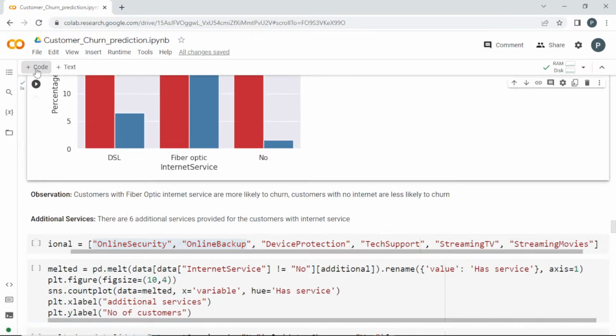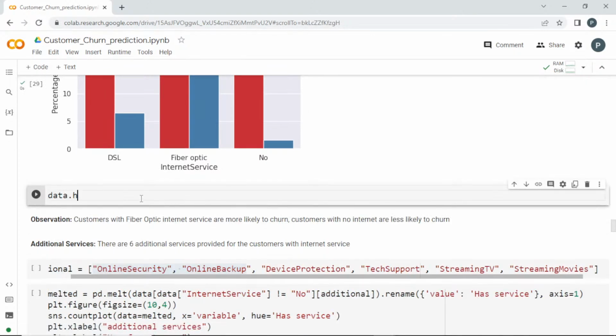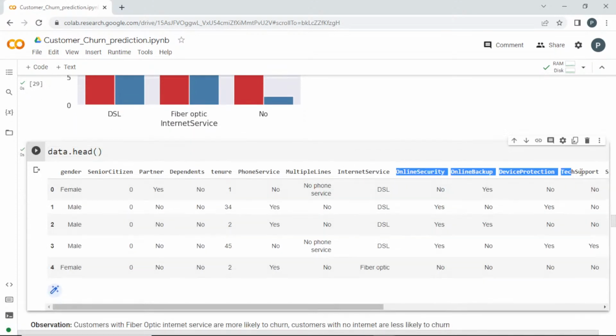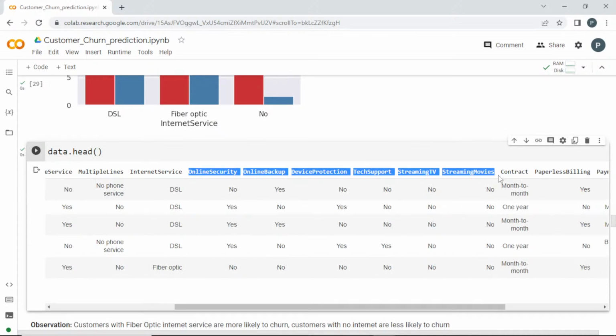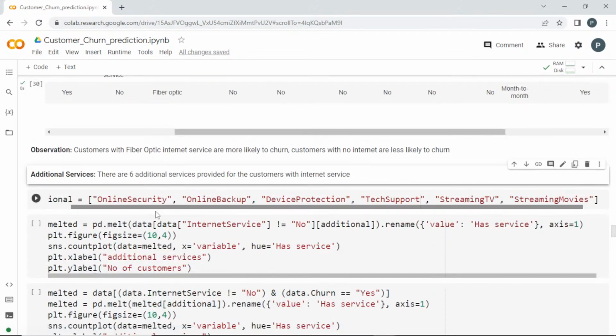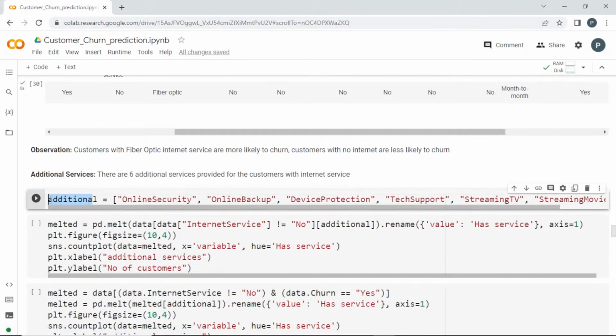So I can show you the head of the data once again, data.head. If they have internet service, the next 6 things are provided for them: online security, online backup, device protection, tech support, streaming TV and streaming movies. Whether they have adopted these options or not will be the next question. So I'm storing all of these additional services in a list.